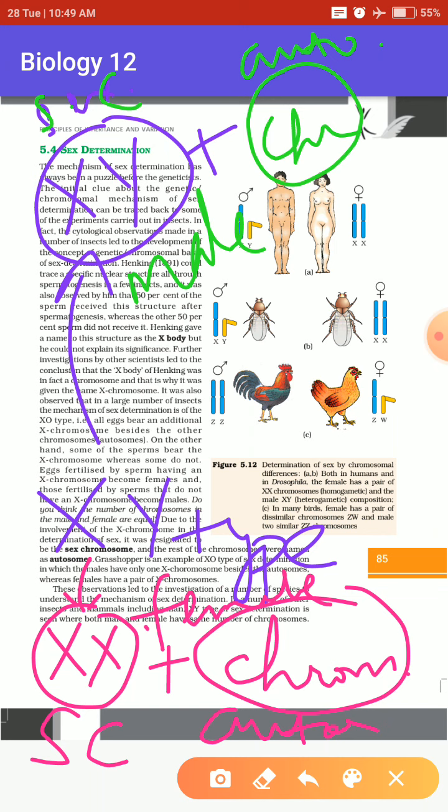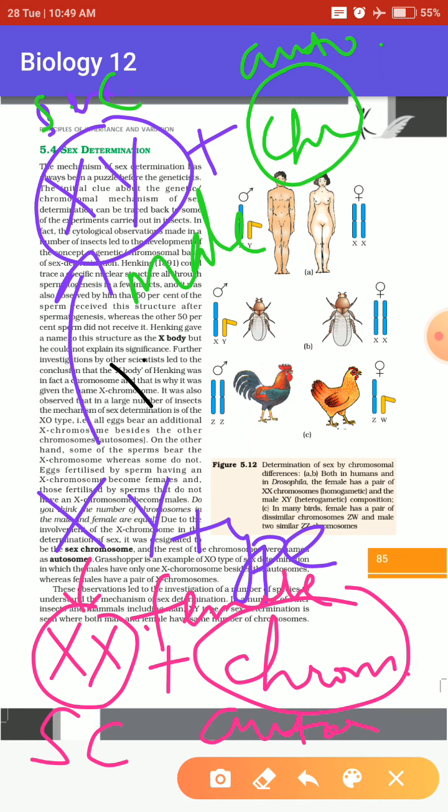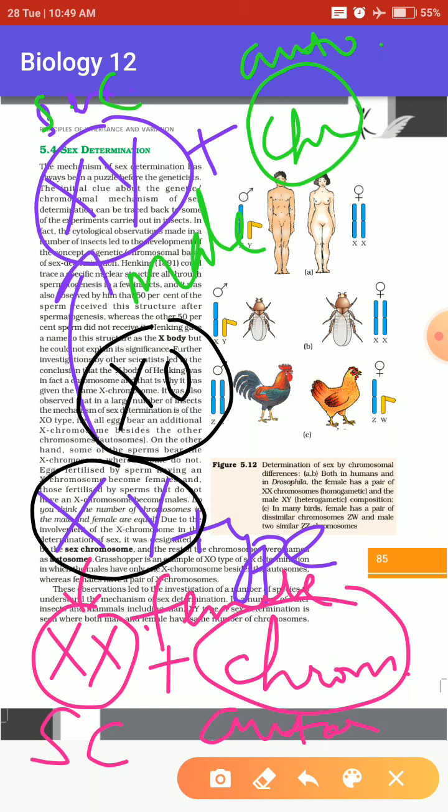So that was about this chromosomal structure. One thing we can make sure of is that in both the XO type and the XY type, the females had the same type of chromosomes: in the XY type it was XX for the female, and in the XO type it was XX for the female.